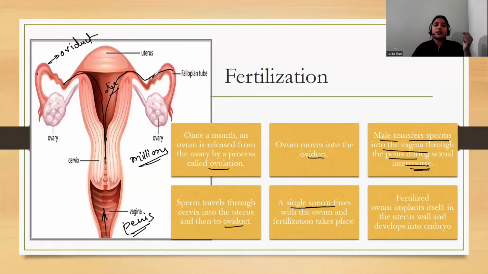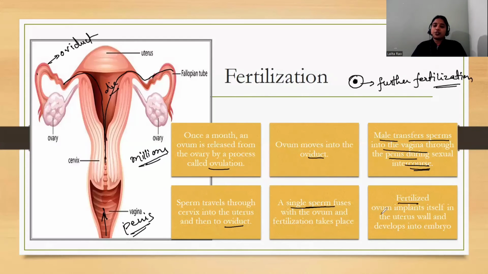But suppose 2 or 3 sperm cells have reached here, the first sperm which is able to fertilize the ovum, once that fertilization takes place, a protective layer is formed which does not allow further fertilization. So once fertilization takes place, no further fertilization is done. The sperm which reaches first will be able to fertilize it first.